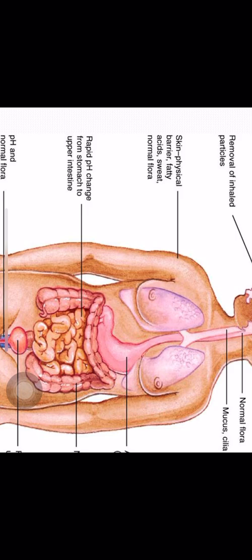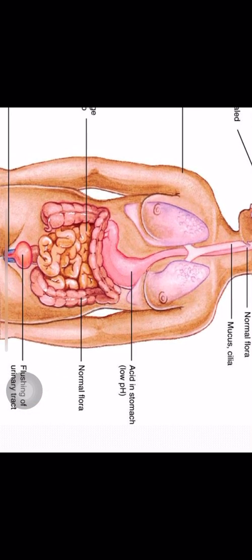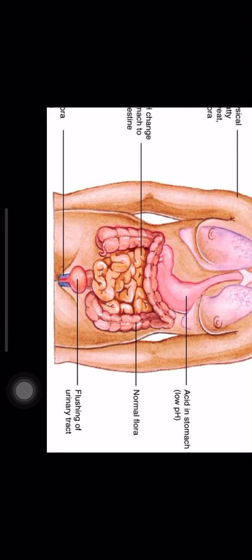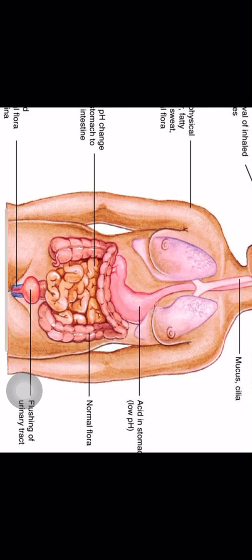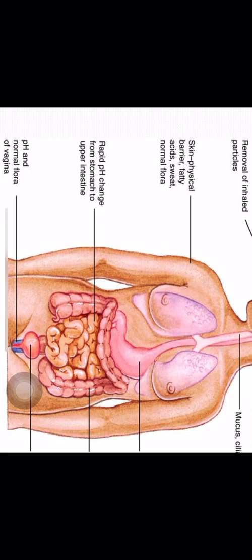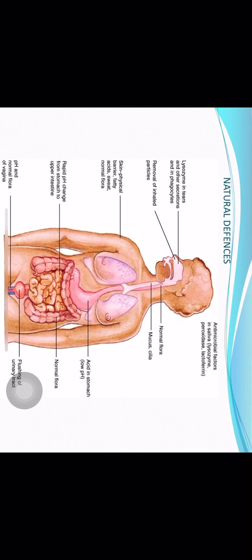Rapid pH change from stomach to the upper intestine. Some microbes will get destroyed because of the acidity of the stomach. Low pH acid in the stomach will also destroy several bacteria. Then the normal flora in the intestine will prevent any foreign bacteria from lodging. Flushing action of the urine will also throw out microbes if they enter the urinary tract. Then the pH and normal flora of the vagina are also not favorable for the pathogens. So these are various natural defense mechanisms present in the human body.